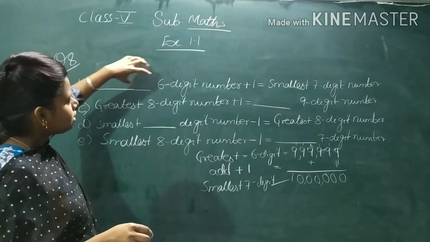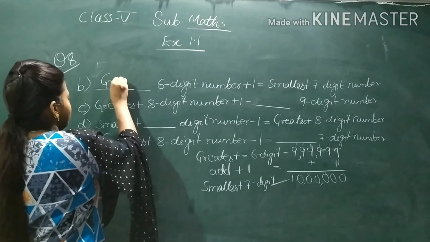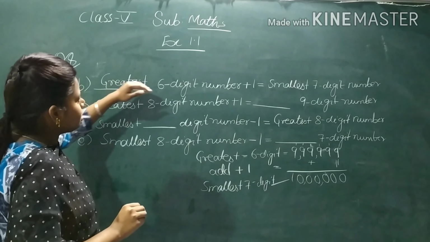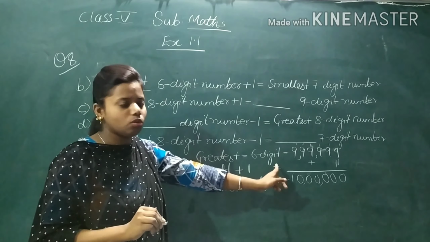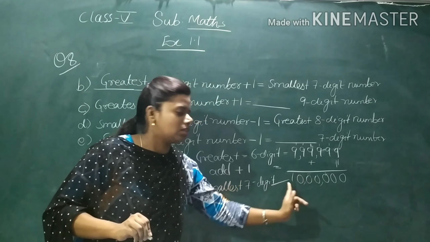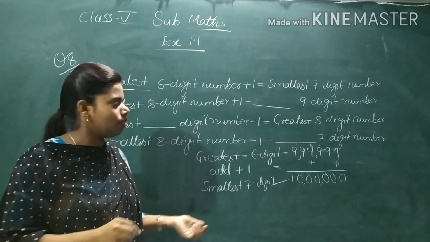So if I add 1 to the 6-digit greatest number, what will be in this blank? Greatest. I have shown you the example also. You already know what smallest and greatest number are because I have taught you in my previous class.